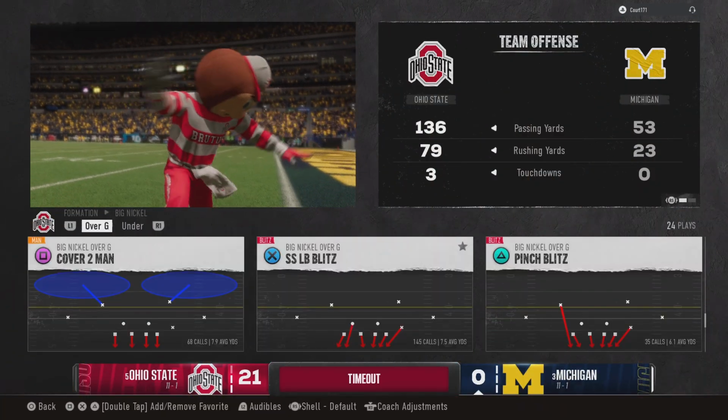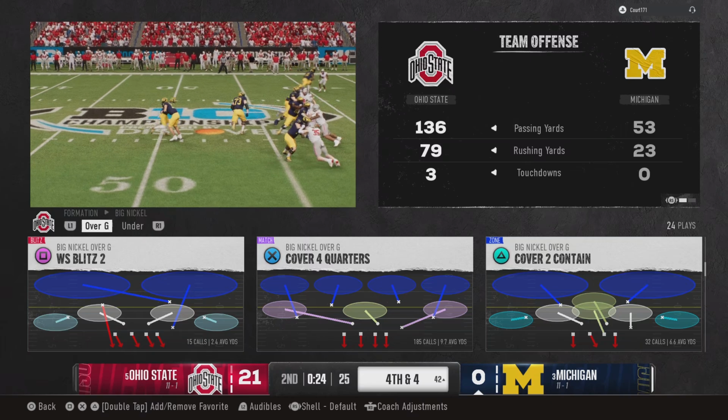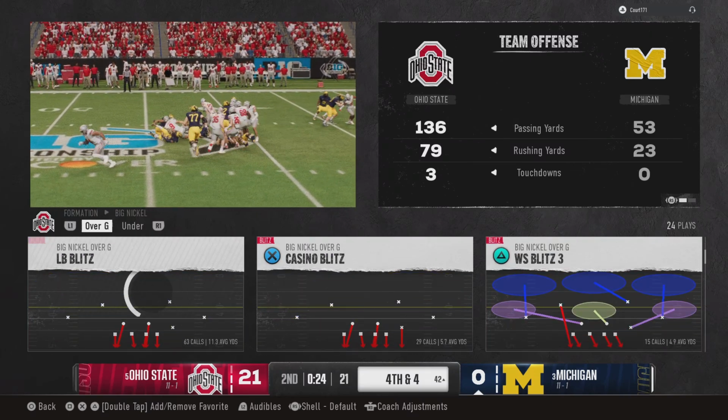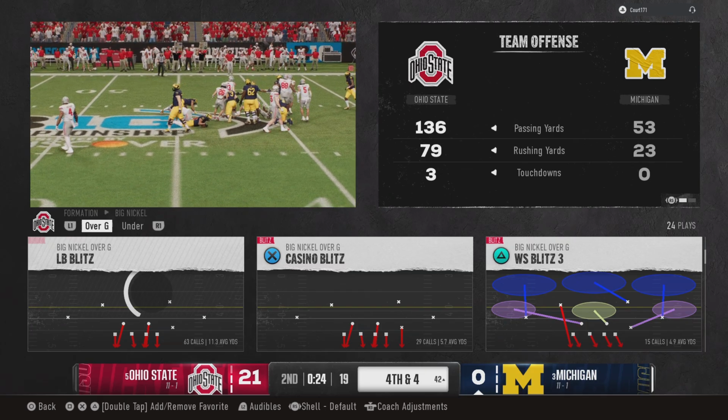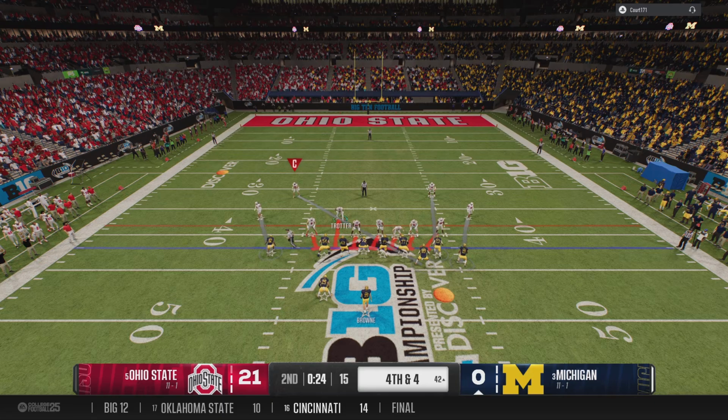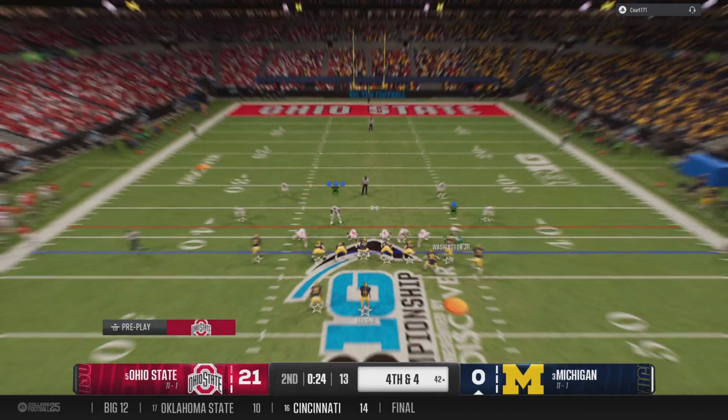Now it's 4th down. Timeout called by the defense, their first of the half, as they try to make some adjustments here. The Buckeyes will come to the line looking to convert on 4th down.